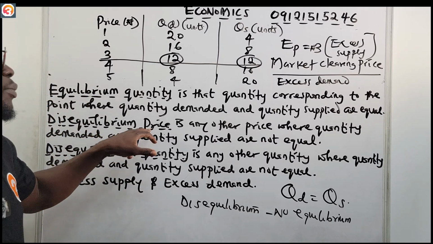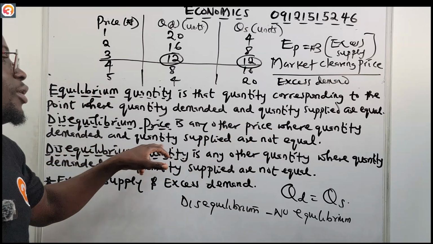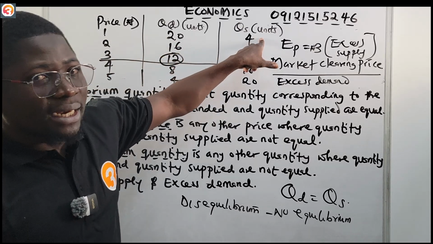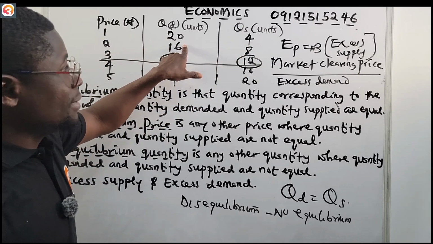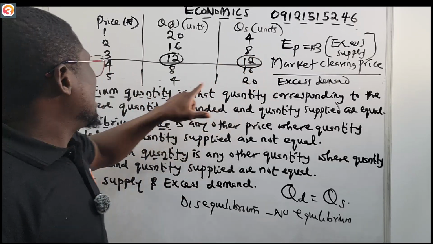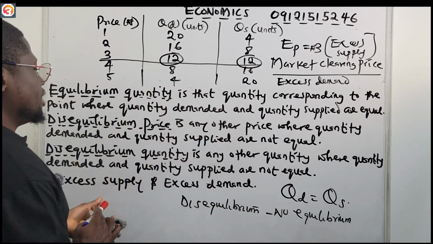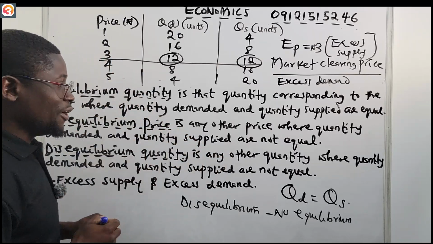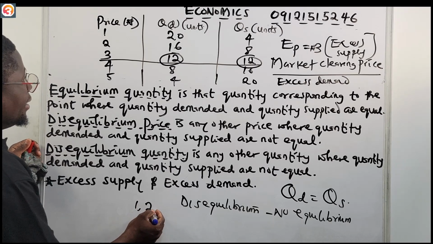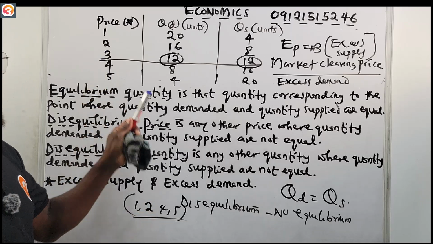That's why we say a disequilibrium price is any other price where quantity demanded and quantity supplied are not equal. At price 1 naira, quantity demanded and quantity supplied are not equal. At price 2 naira, they are not equal. At price 4 naira, they are not equal. At price 5 naira, quantity demanded 4, quantity supplied 20, they are not equal. Those are all disequilibrium prices: 1 naira, 2 naira, 4 naira, and 5 naira. These are the disequilibrium prices from this data.